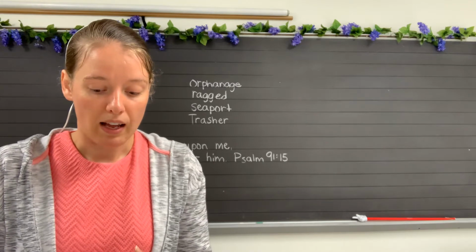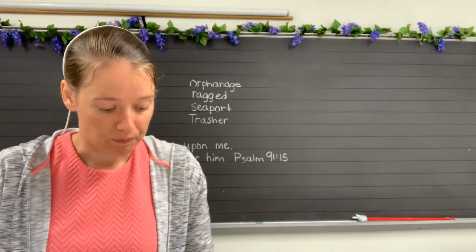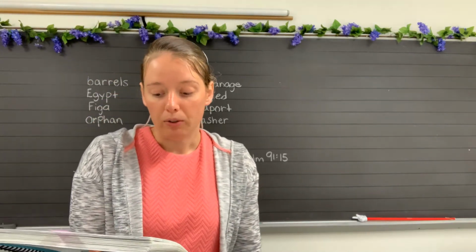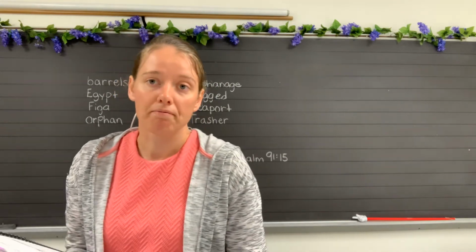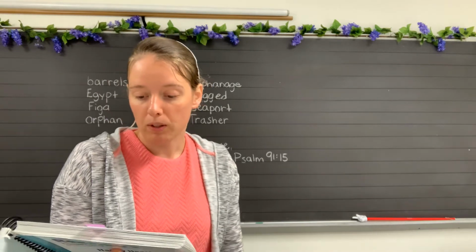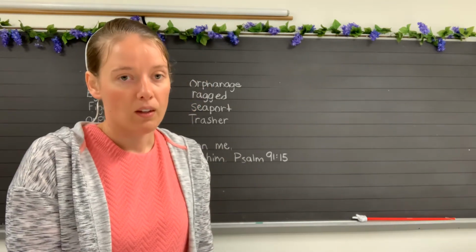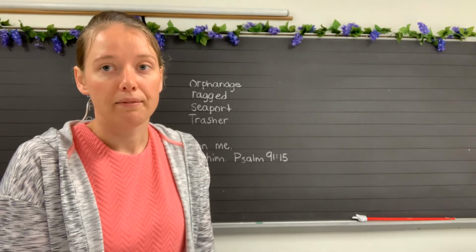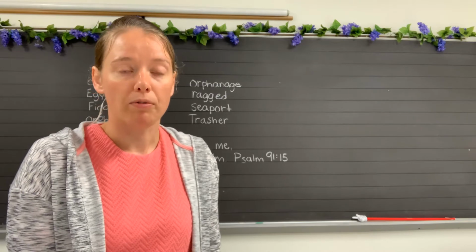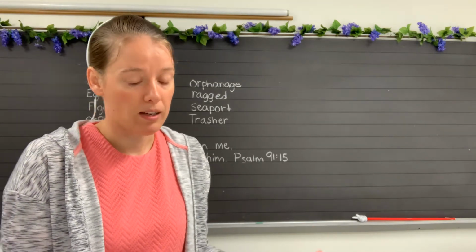And your story today is a true story. It actually did happen already. Okay, back to your words again. Which word names a child who has no living parents? So looking at your words in your book now, which one would you think is a living child, but his parents died? That is what we would call an orphan. An orphan is a child whose mom and dad have both died.